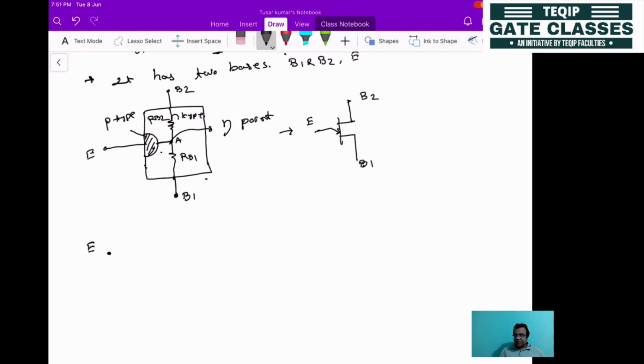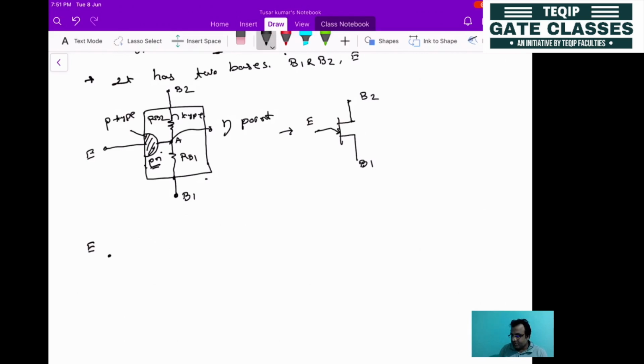So this is the emitter terminal. As it is forming one PN junction here, you can represent that through one PN junction diode.